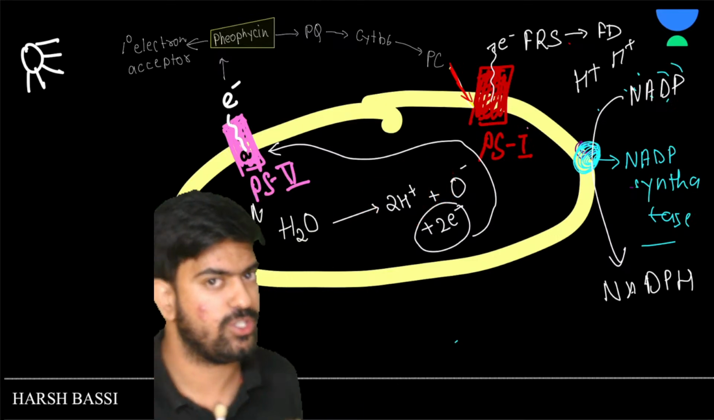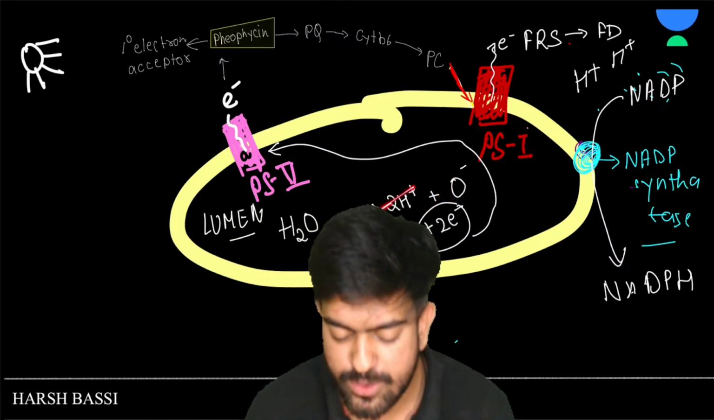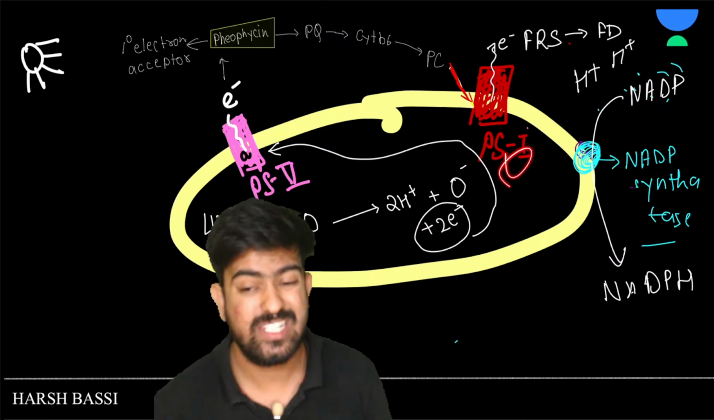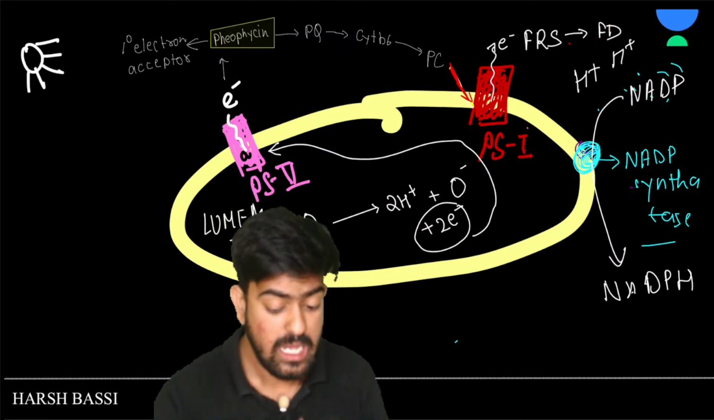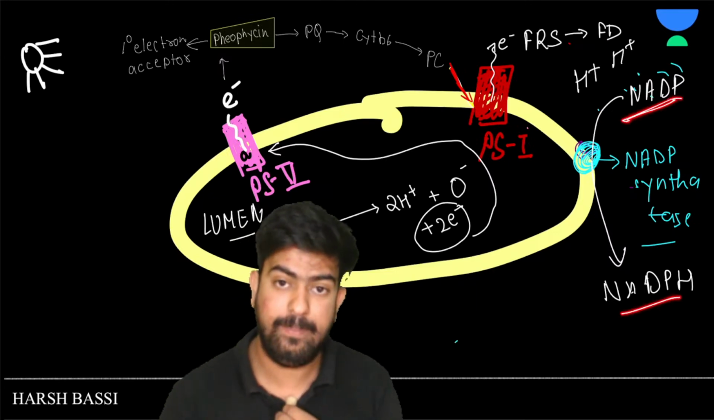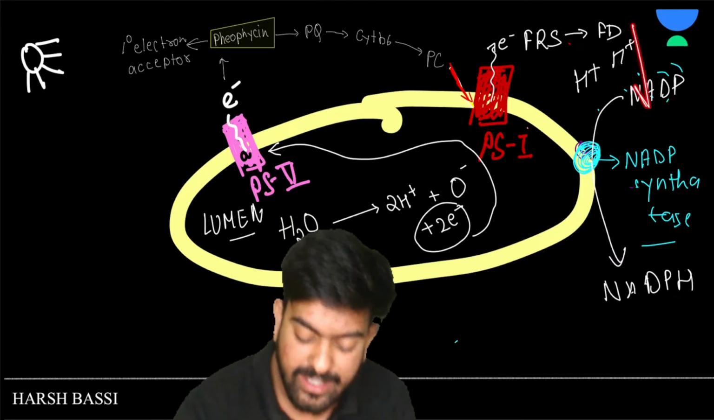So there are two conditions. One, you produce hydrogen ions inside the lumen, right? Second condition is, you reduce the hydrogen concentration outside. See, when we are forming the NADPH, hydrogen ions are getting reduced.